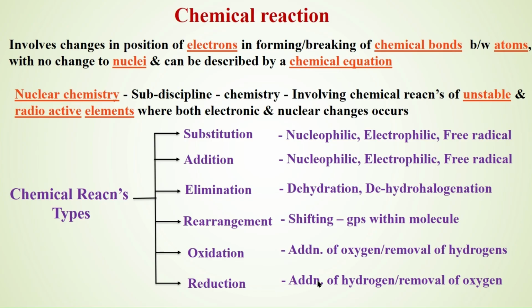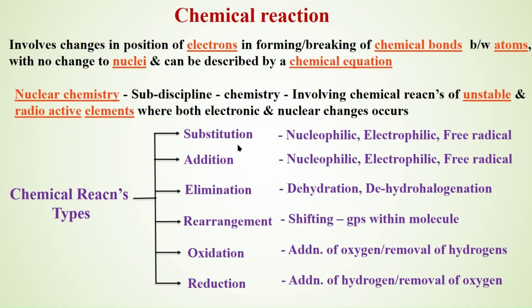All the reactions we do are these five reactions only. But for different starting materials or substrates, different reaction conditions are required for substitution, addition, elimination, and so on and so forth. That should be monitored and standardized.